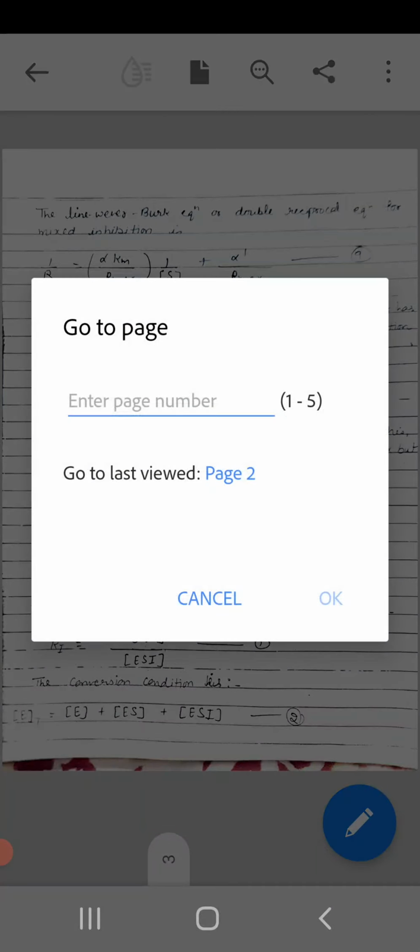Or ET is equal to E alpha plus ES alpha dash. This is equation number 5. Here alpha is equal to 1 plus I concentration upon Ki and alpha dash is equal to 1 plus I concentration upon K dash I. Apply the steady state condition for ES: d by dt of ES is K1 E S minus K2 ES minus K3 ES equal to 0, or K1 E concentration S concentration is equal to ES concentration into bracket K2 plus K3.